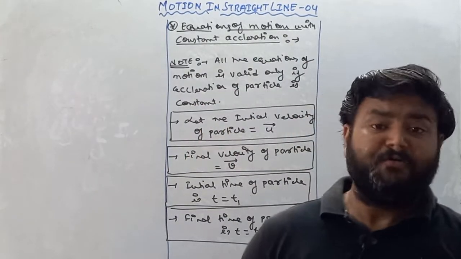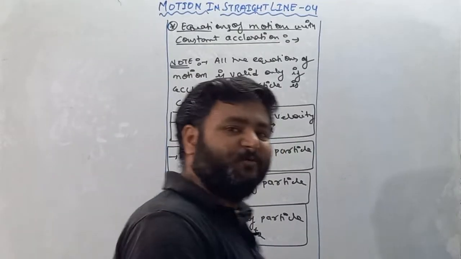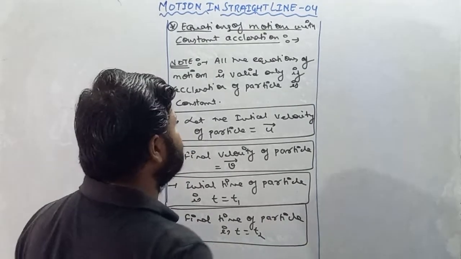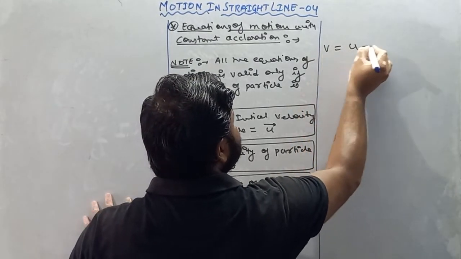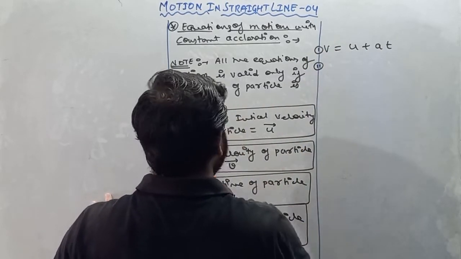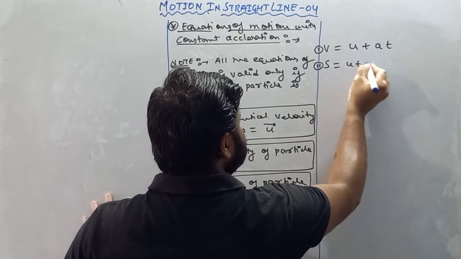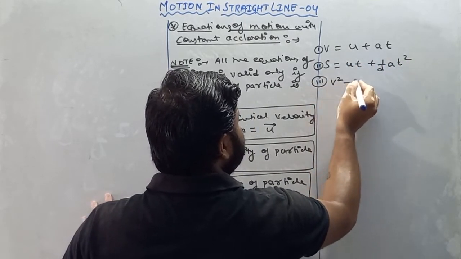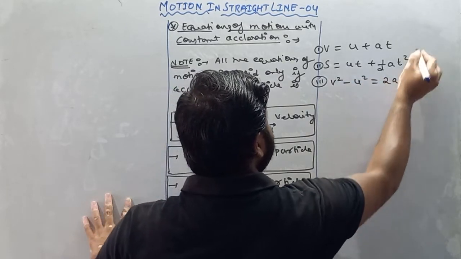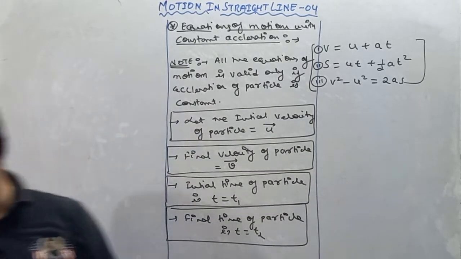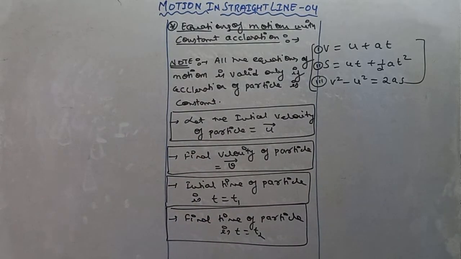Now moving forward, we all know about equations of motion. In 9th standard you already studied about equations of motion, that was v is equals to u plus at is your first equation. Second equation must be s is equals to ut plus half at square, and third equation is your v square minus u square is equals to 2as. These are the three equations which you already covered in class 9th standard.